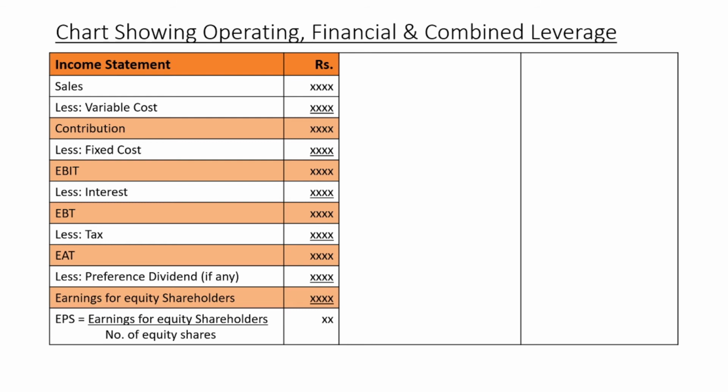Now, the part of income statement from sales to EBIT deals with operating leverage.